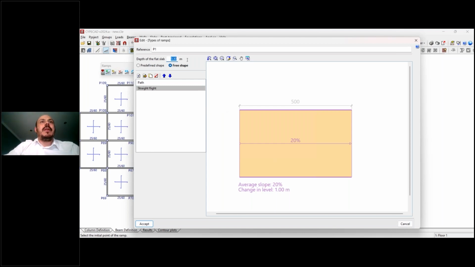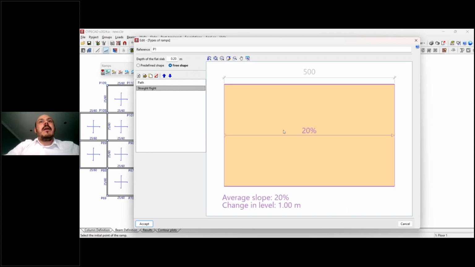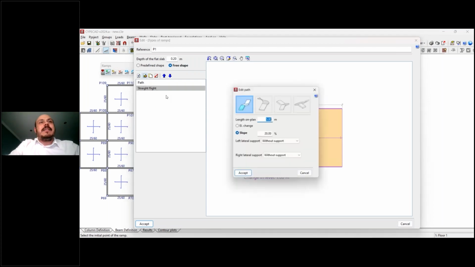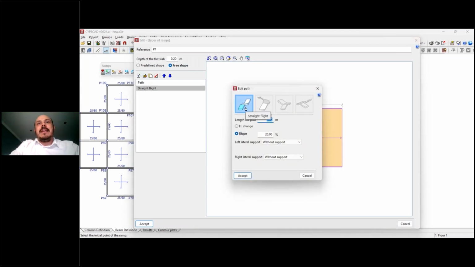Let me show you one example. Here we can define, for example, the thickness or the depth of this slab, for example, 20 centimeters. And then I will add a first element here. I have here some numbers that I have been doing before. Let's create this first one as a straight flight. That's going to be 3 meters long, with an elevation change of, let me see how I have, 0.5 meters.